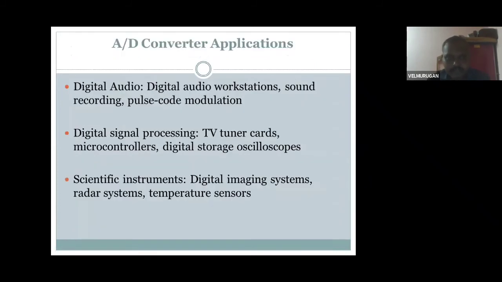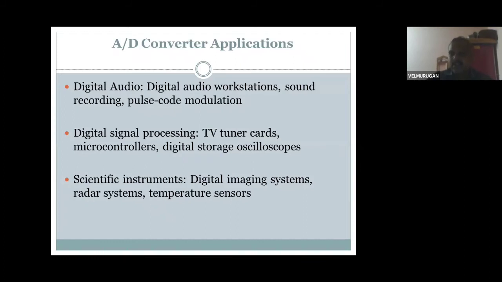Then, analog to digital converter applications. Where are they used? Successive approximation, delta modulation and R-2R ladder, and then the R-2R ladder summing amplifier. These are analog to digital converters and digital to analog converters. They are also used in sampling and holding circuits for digital waveforms. We are studying different types of analog to digital and digital to analog converters. Finally, what is the use, and where are they applied?